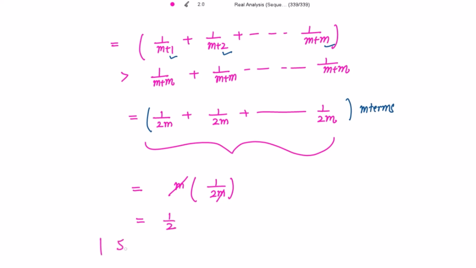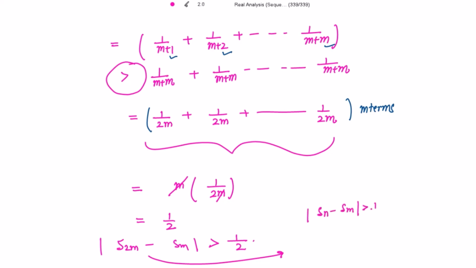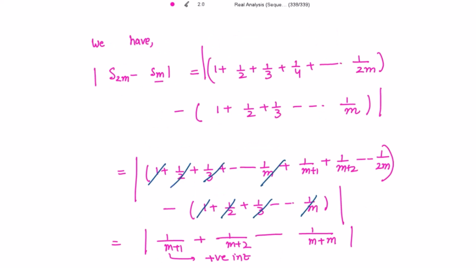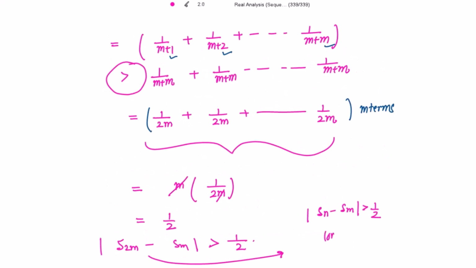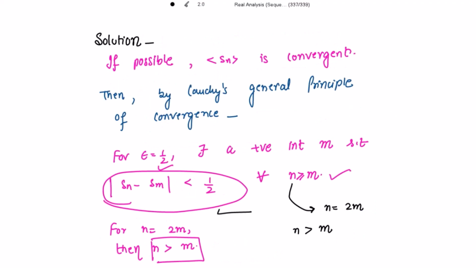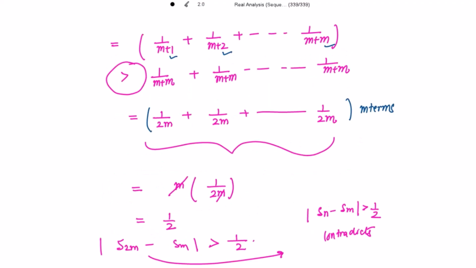So we are getting the mod of S2m minus Sm to be greater than 1 divided by 2. Or originally we can write this as mod of Sn minus Sm is greater than 1 by 2, which contradicts this inequality for all n greater than equal to m. And for n strictly greater than m, we are getting the contradiction. So hence this inequality contradicts. Let me mark this as 1. So it contradicts 1, right?